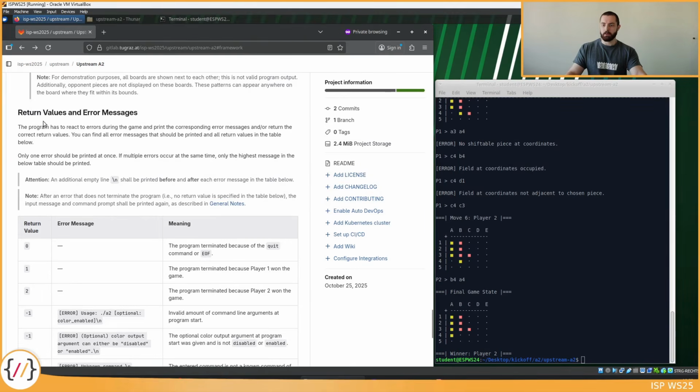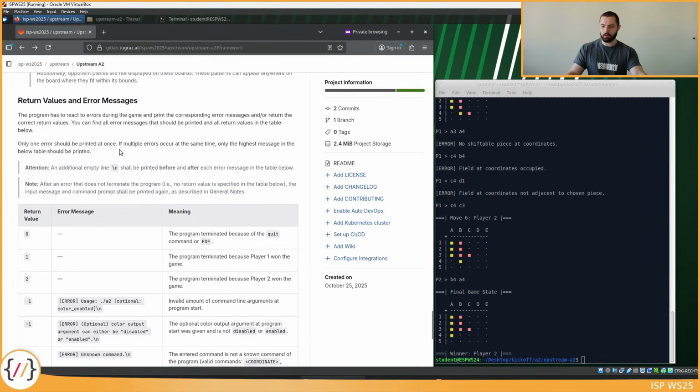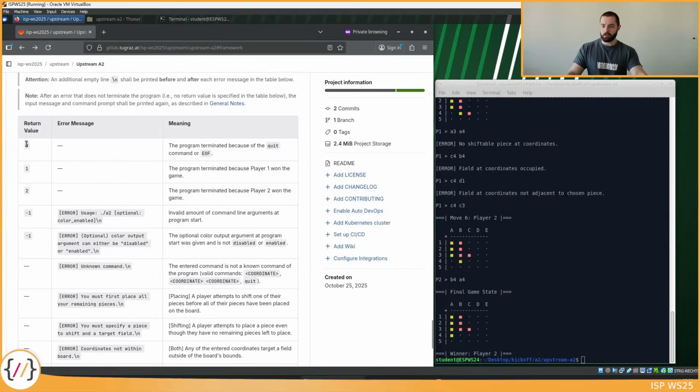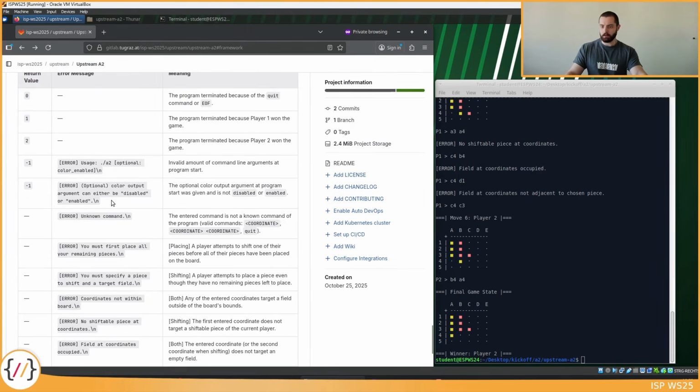At the end of the assignment description, you also find the return values and error messages sections. Here you see which return values there are. I've already mentioned if the program is stopped with either quit or end of file, the return value should be 0. If player 1 wins, return value should be 1, and if player 2 wins, the return value should be 2. If the program is started with invalid command line arguments, the return value should be -1.